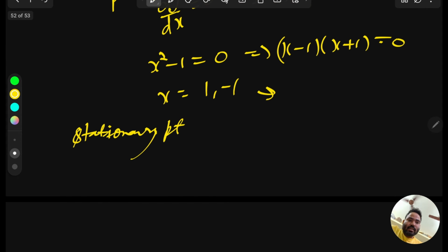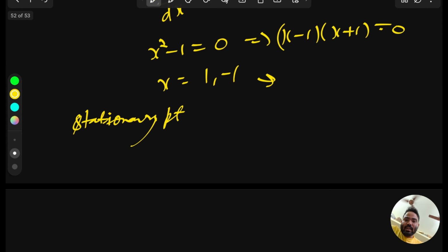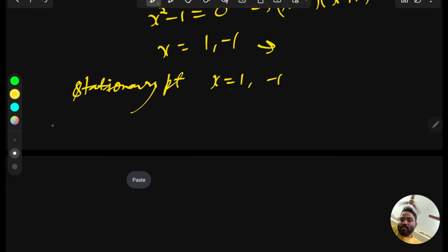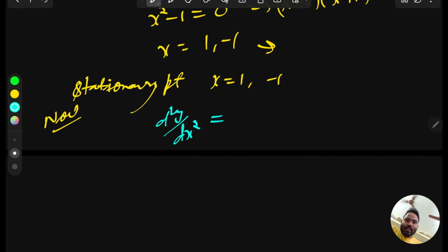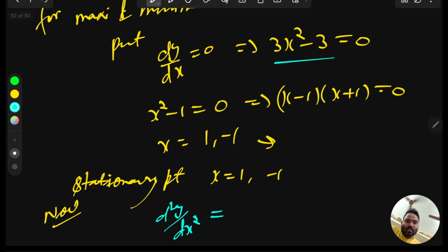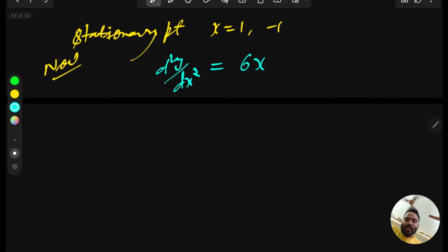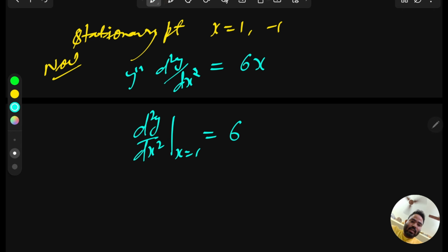So we have to check the double derivative now. So the stationary points are x equal to 1, minus 1. Now find the double derivative d2y over dx square. From here, if you take one more derivative, you will get 6x, and the minus 3 becomes 0, and we have to check at the points only. So d2y over dx square, meaning y double dash at x equal to 1, gives you 6, and 6 is positive.